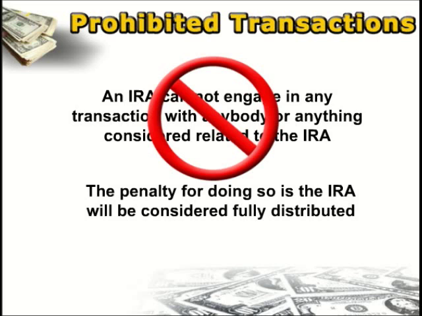So once again, your IRA is not allowed to engage in any transaction with anybody who is considered related to the IRA owner, otherwise it is considered completely and fully distributed. So this brings up the obvious question: who's going to be considered related to the IRA owner?